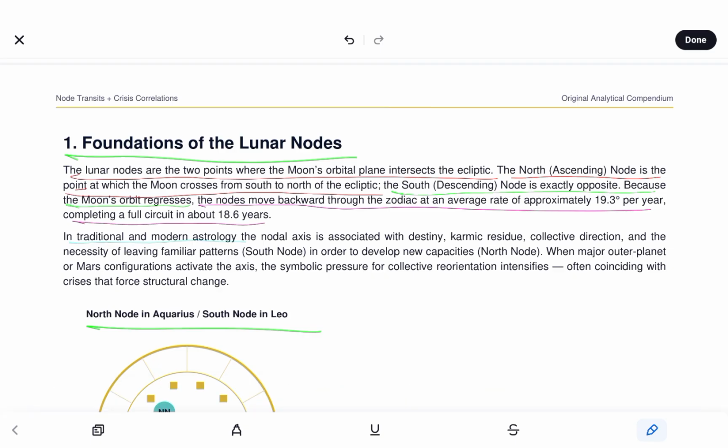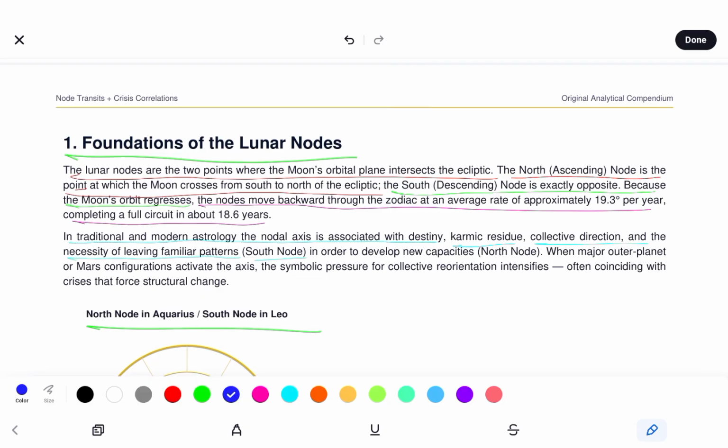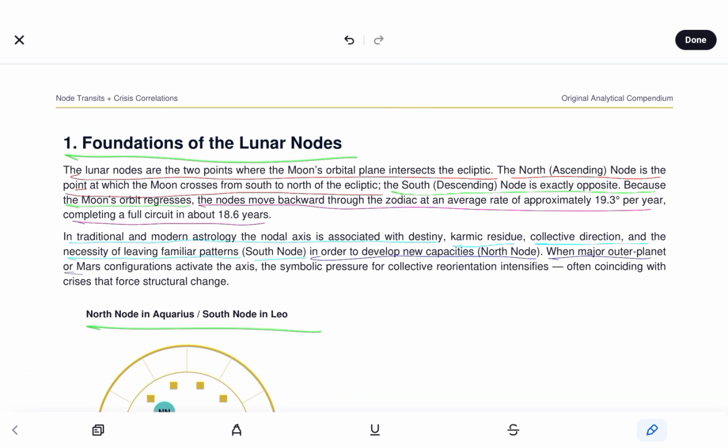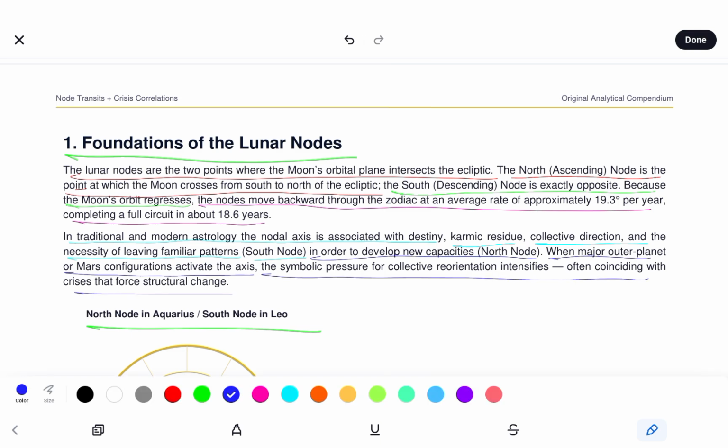In traditional and modern astrology, the nodal axis is associated with destiny, karmic residue, collective direction, and the necessity of leaving familiar patterns, Ketu, in order to develop new capacities, Rahu. When major outer planet or Mars configurations activate the axis, the symbolic pressure for collective reorientation intensifies, often coinciding with crises that force structural change.